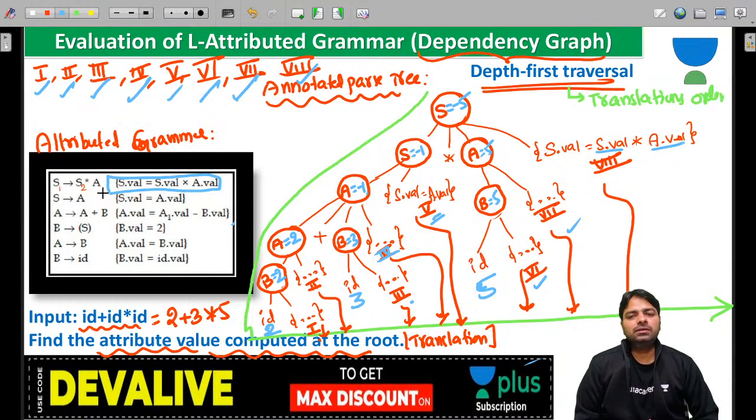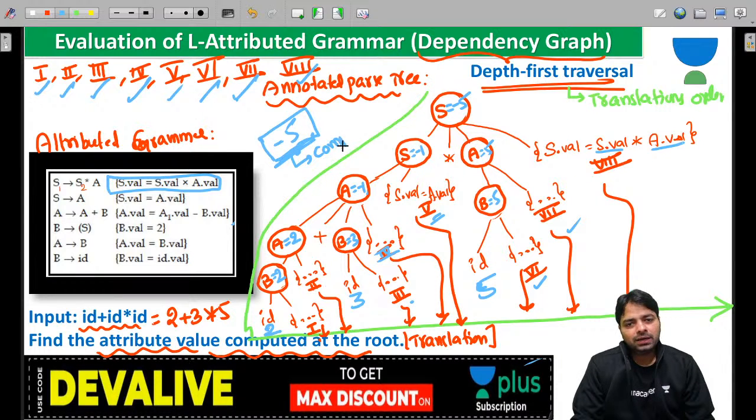Clear this point? Minus 5. So the value that is computed at the root is minus 5. Don't say it is output. Of course you can answer it, but it is the attribute value computed at the root.